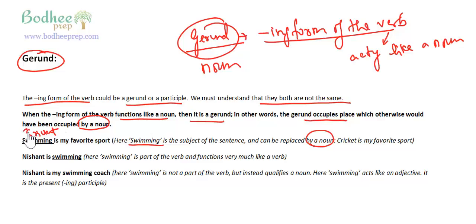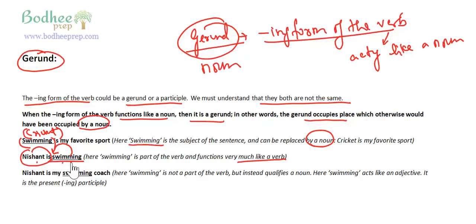So cricket would have been the subject and a noun, and swimming here is the subject and it is acting like a noun, right? Nishant is swimming. Here swimming is part of the verb and functions very much like a verb. Nishant, what is Nishant? Nishant is swimming. Here this swimming is very much a part of the verb and therefore it is not a gerund.